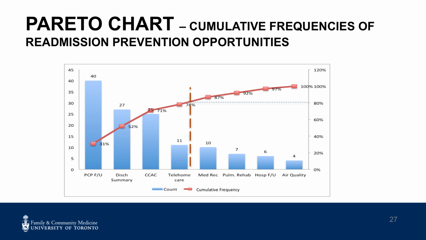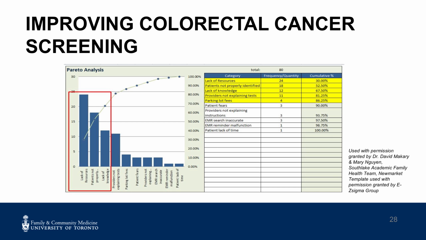Measuring the contribution of several causes to an effect can demonstrate where the most impact will be from change. In this example, the team should focus on improving primary care physician follow-up, discharge summary completion, referral to CCAC, and the use of telehome care. Focusing on medrec, pulmonary rehab, hospital follow-up, and air quality in patient homes is less likely to have an impact on the readmission rate. Here is an example of a Pareto chart from one of our academic sites.